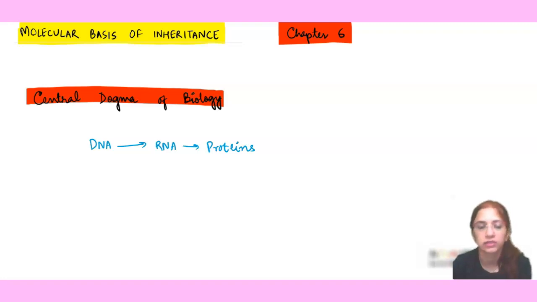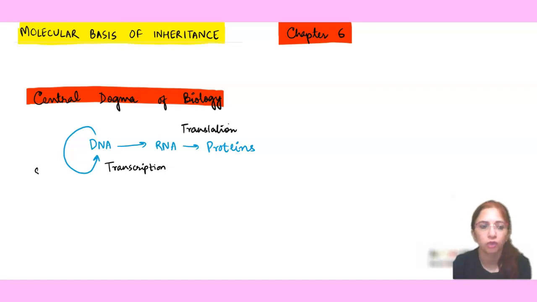And in this chapter, we are also going to study the self-replication of DNA, meaning the synthesis of DNA from the existing DNA itself. The process of synthesizing RNA from DNA is known as transcription, and the process of synthesis of proteins from RNA is known as translation.